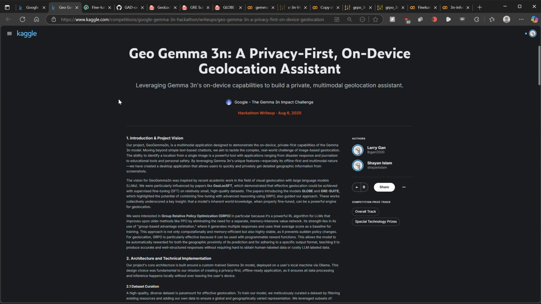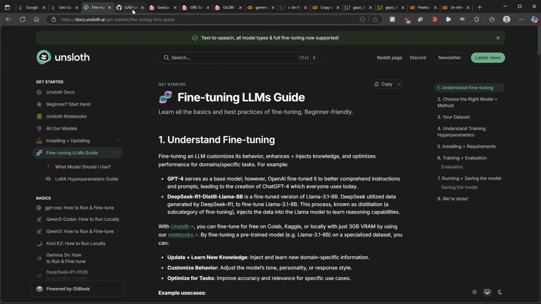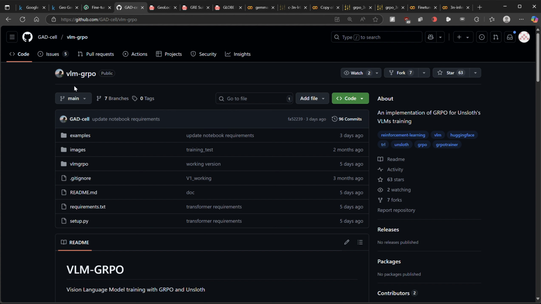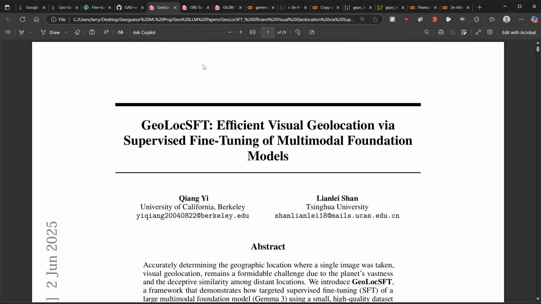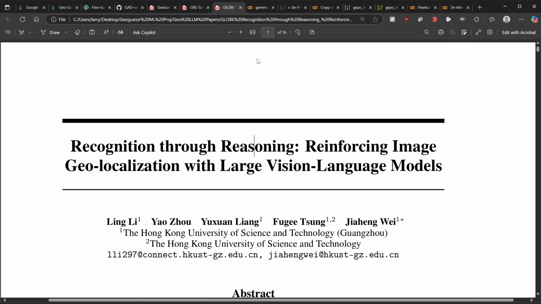Thankfully, a lot of things are coalescing to allow this technology to be run locally. First, we have open source training libraries, such as Unsloth and its various open source extensions, such as this VLM GRPO extension by Gadsell. And we also have Google Colab, which democratizes compute. And then we have a lot of papers recently showing that, yes, you could fine-tune a smaller language model using both regular techniques and GRPO to make them competitive with the closed large language models. And then with the launch of Gemma3n, we saw an opportunity to tackle this problem ourselves.